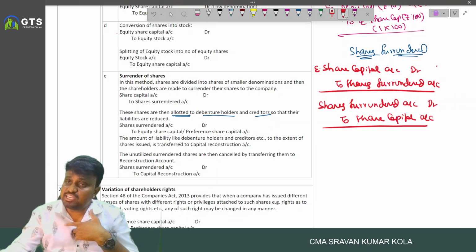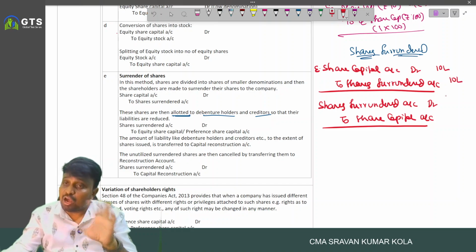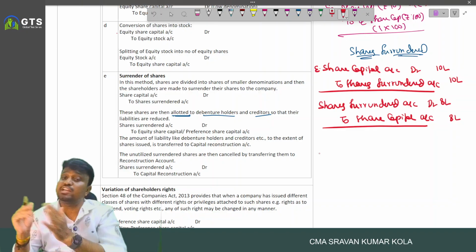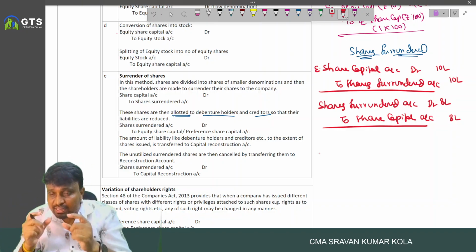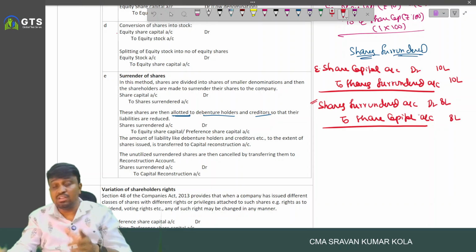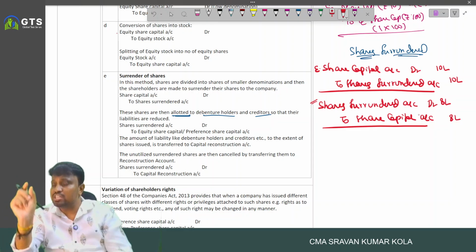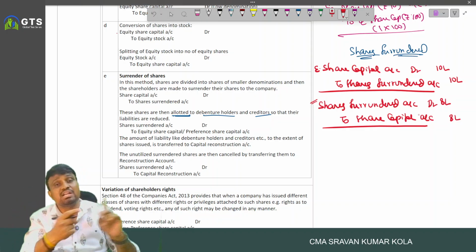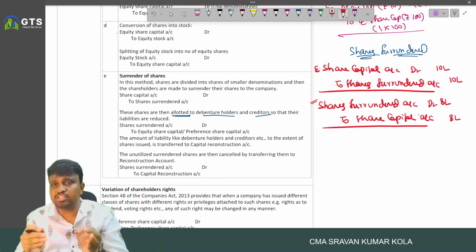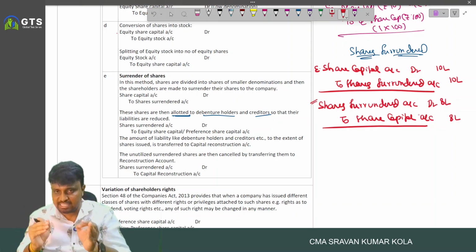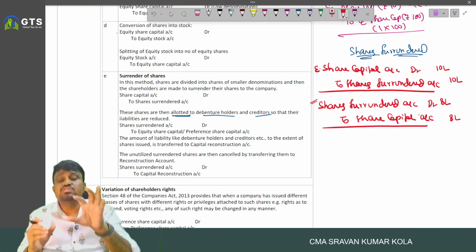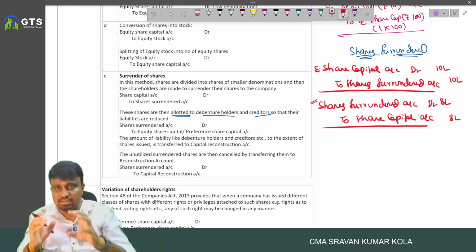Say, for example, 10 lakh worth of shares are surrendered. Out of that, 8 lakh worth of shares are issued out of the shares surrendered to the debenture holder or to the creditor. When the shares are issued, we write this entry: shares surrendered account debited to share capital. But to whom the shares are allotted, their liability will be decreased. The decrease in liability will be transferred to the capital reduction account. Remember, the capital reduction or capital reconstruction account is a separate account opened to record the impacts relating to the internal reconstruction of the company.